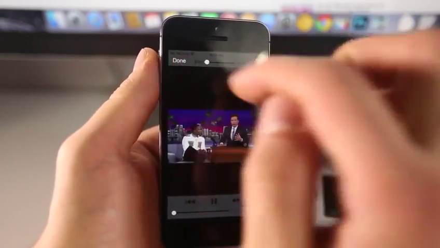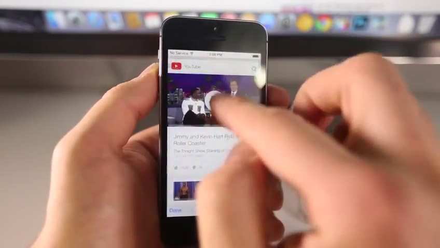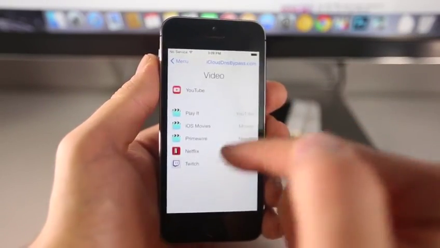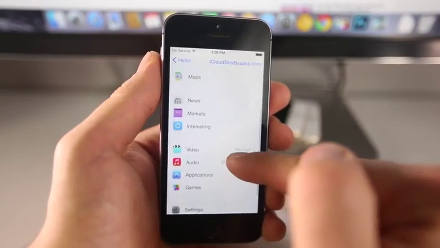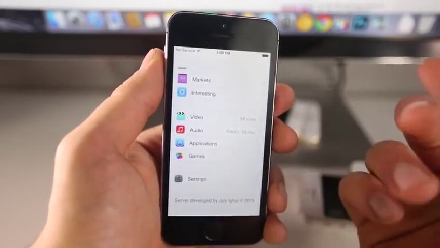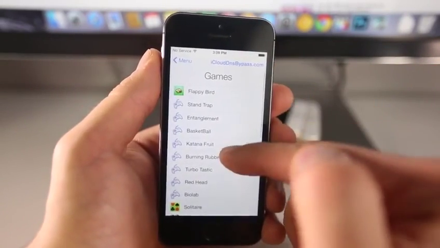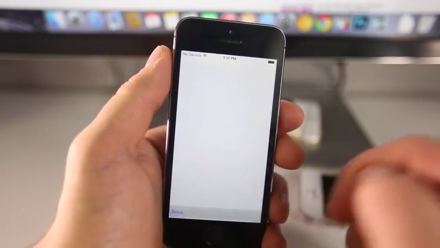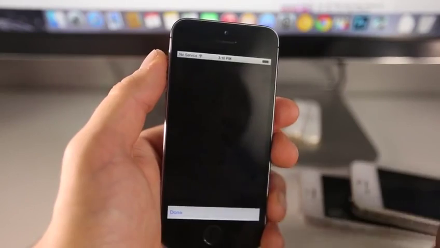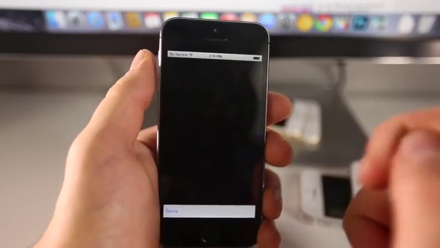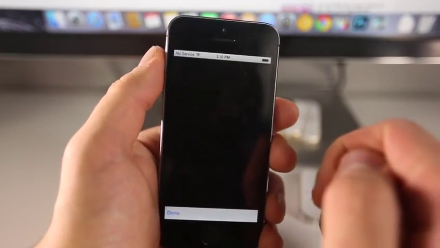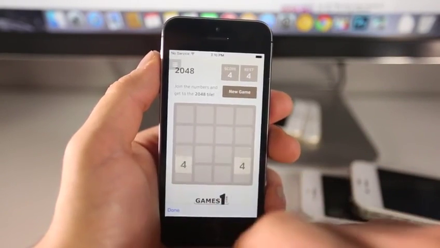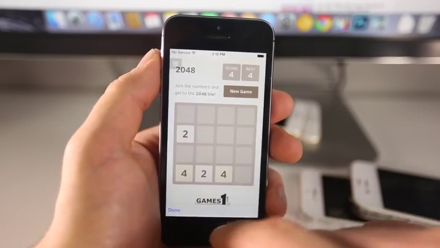Alright, so I have that working right there, and if you guys want to go back, just click on the done arrow right here. And anyways, there's several functions inside each category. The ones that I like are games. I can't believe these are even working, but you have a whole bunch of different games you can play here. So I just want to show you guys 2048. Now there's a lot of games to choose from. There's many other ones too, not just ones listed here. But I do want to show you guys that this is working on my 5S right now, and here it is. So really cool.